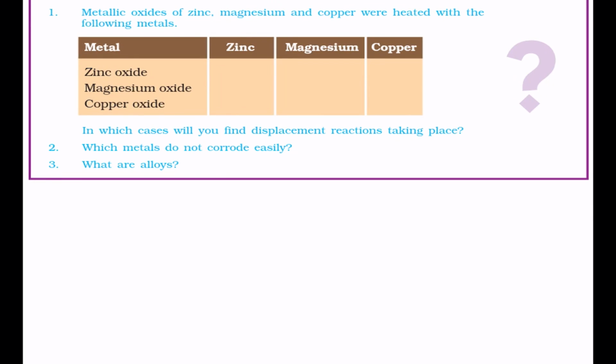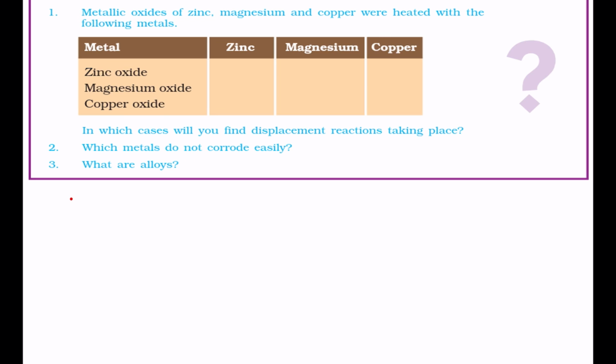Metallic oxides of zinc, magnesium and copper were heated with the following metals. Zinc oxide was heated with zinc, magnesium, copper. Magnesium oxide was also heated with zinc, magnesium, copper. Copper oxide was heated with zinc, magnesium, copper. In which cases will you find displacement reactions taking place?